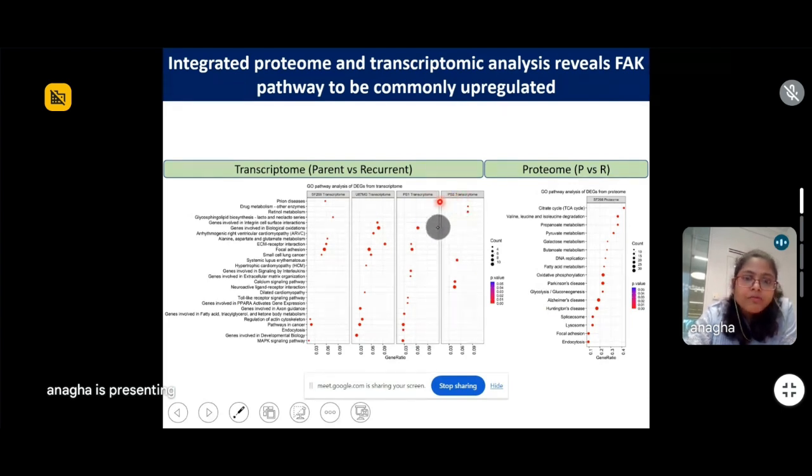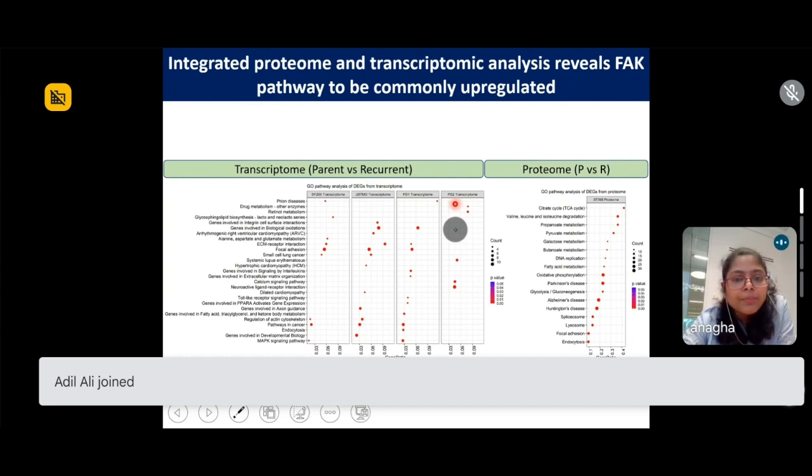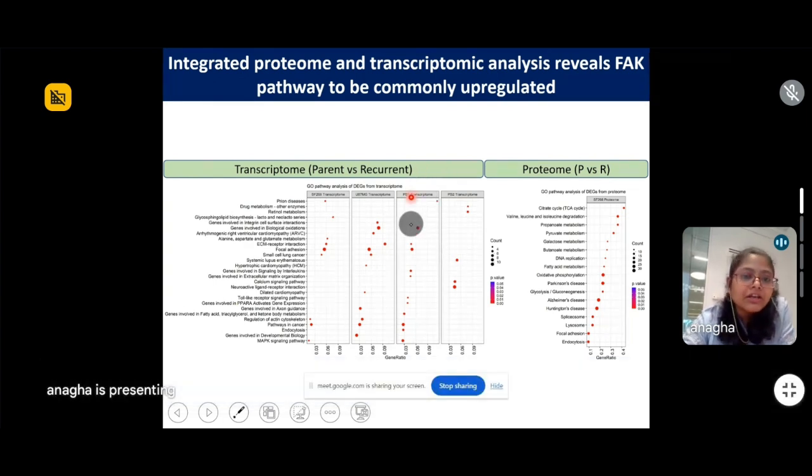We did a transcriptome of parent versus recurrent of these 2 cell lines and 2 patient samples, and compiled a list of genes that were upregulated in recurrent populations, and did a pathway analysis. We did some bioinformatic analysis and tried to see which pathways these upregulated genes fall into. And we did the same for proteomics. We did the proteomics for 1 GBM cell line and figured out the upregulated proteins in the recurrent population and did a pathway analysis of these upregulated proteins.